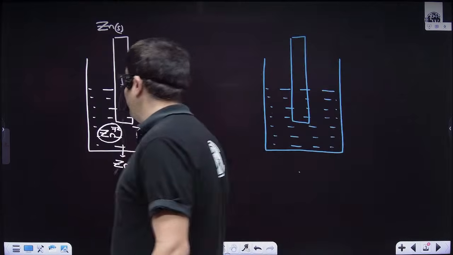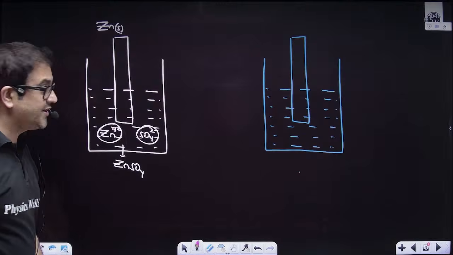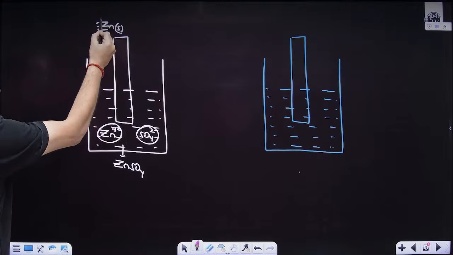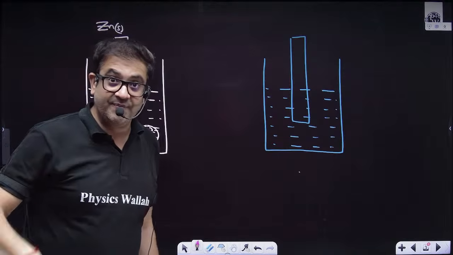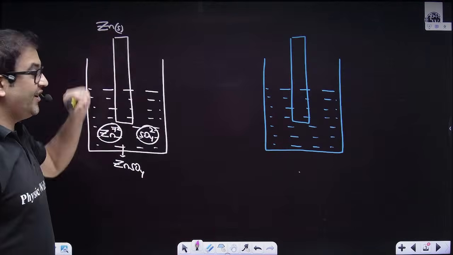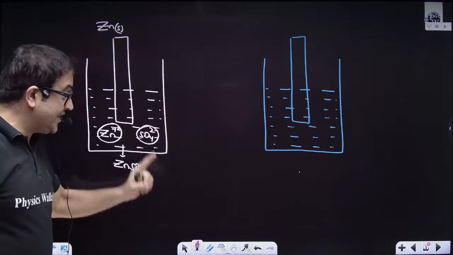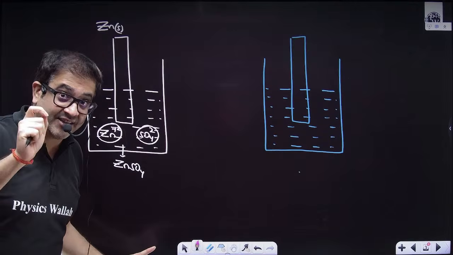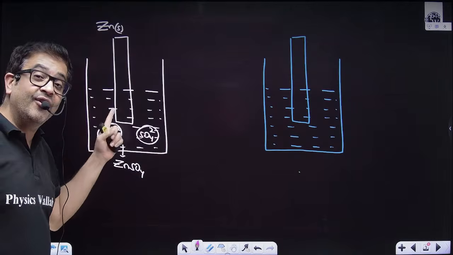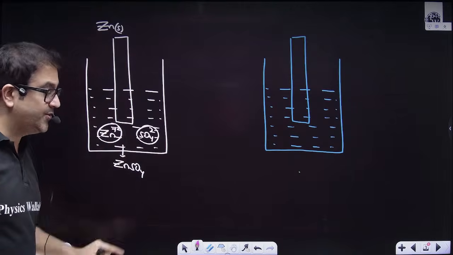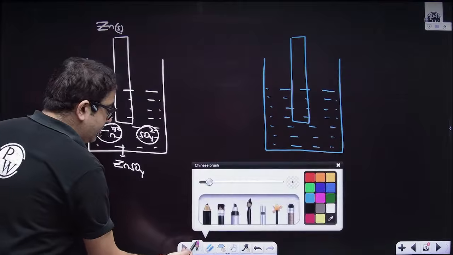Sir, we know what equilibrium you are talking of, sir. Beta, as you introduce a solid into its own electrolytic solution. Now, what is the solid? Zinc solid. What is the electrolytic solution? Having zinc ions. That's why I'm categorically using the same metal and the salt of the same metal in the solution. So what equilibrium am I talking of?